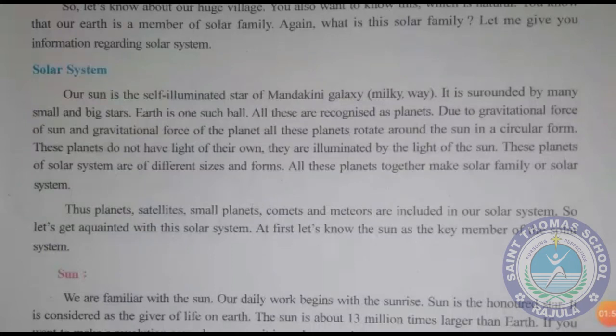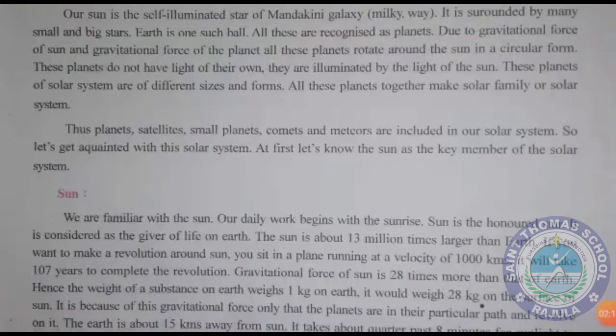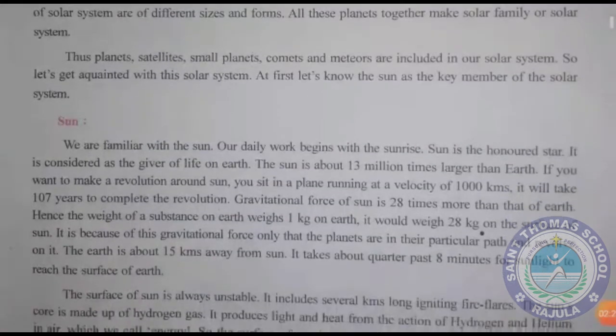There are also many planets. Due to gravitational force, the sun keeps all the planets connected to itself, and these planets do not have their own light. The sun has its own light, but the planets do not, so we get light from the sun. The planets, satellites, comets and meteors are all included in our solar system.